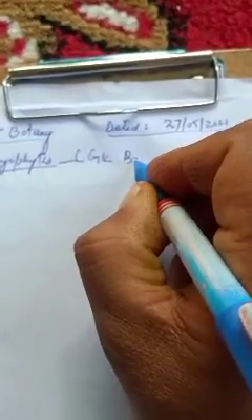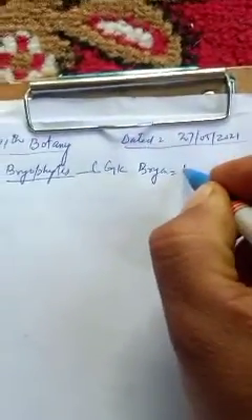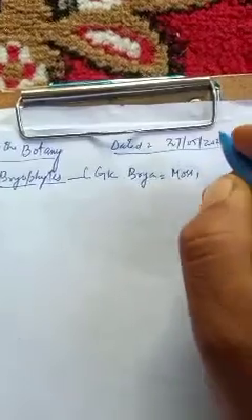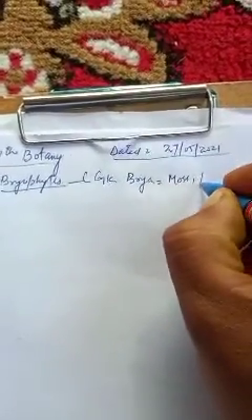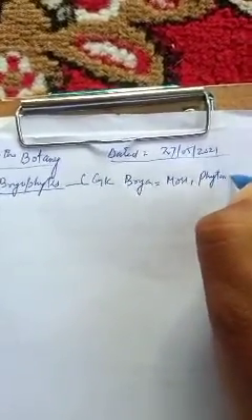We have discussed the salient features of the first group of plants, that is algae. Today we will take up the second group of plants, that is bryophytes. Bryophytes has been derived from two Greek words: bryon means moss and phyton means plants. So this is a group of moss plants, and bryophytes are known as the moss plants.